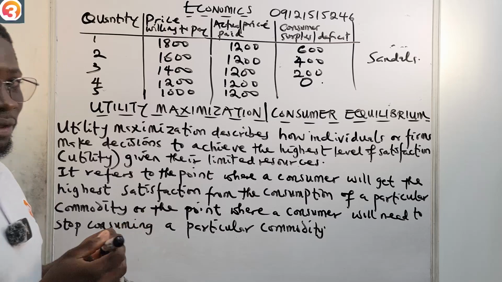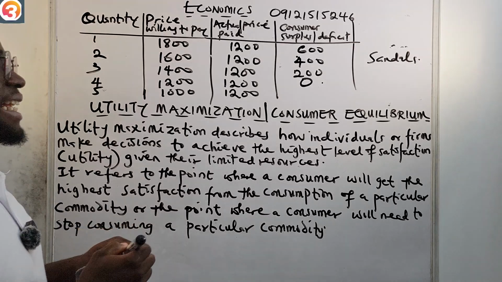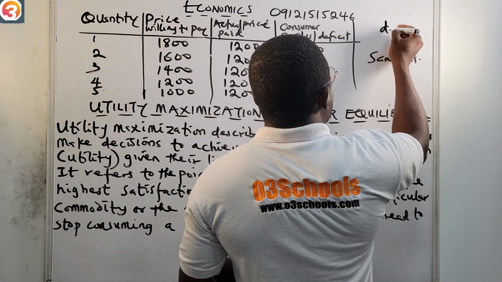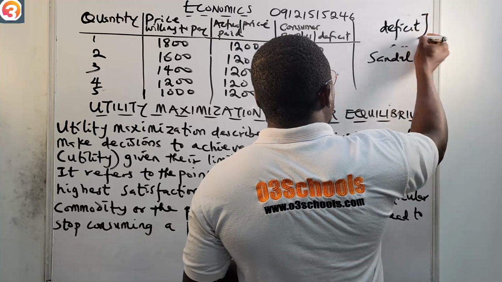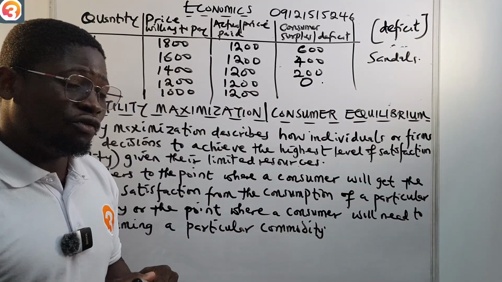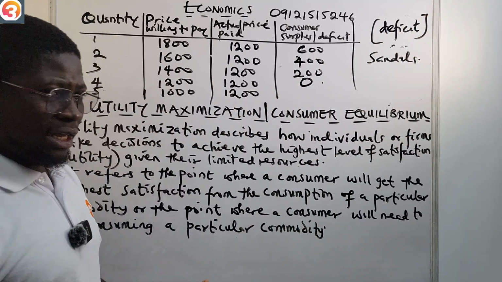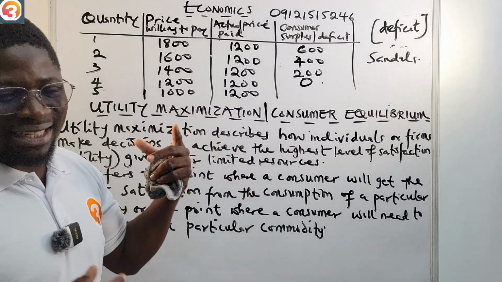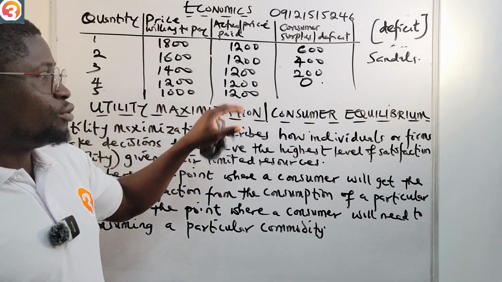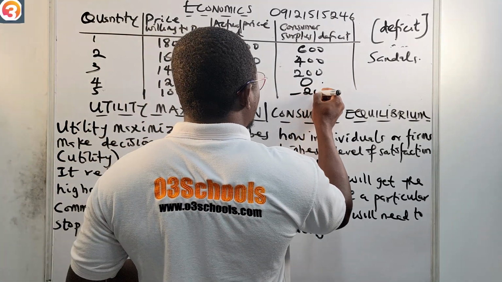All right. Is there a surplus? No, there's no surplus. But this time, there's what we call a deficit. There's a deficit. So you may actually not buy. But if you actually buy, of course, we're talking about a deficit there. So 1,000 minus 1,200 naira will be minus 200 naira.